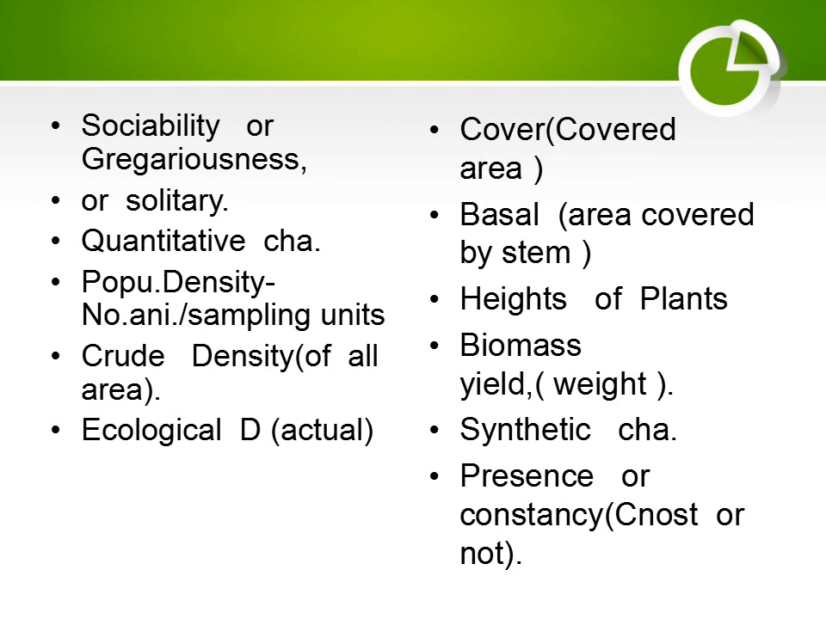Quantitative characters are population density. Population density is how many of one plant or animal are present in that community. This is calculated by the formula: number of animals present divided by the total sampling units we have taken. Crude density is calculated when the total area is taken. In ecological density or actual density, the actual area is taken where the plants or animals are present.